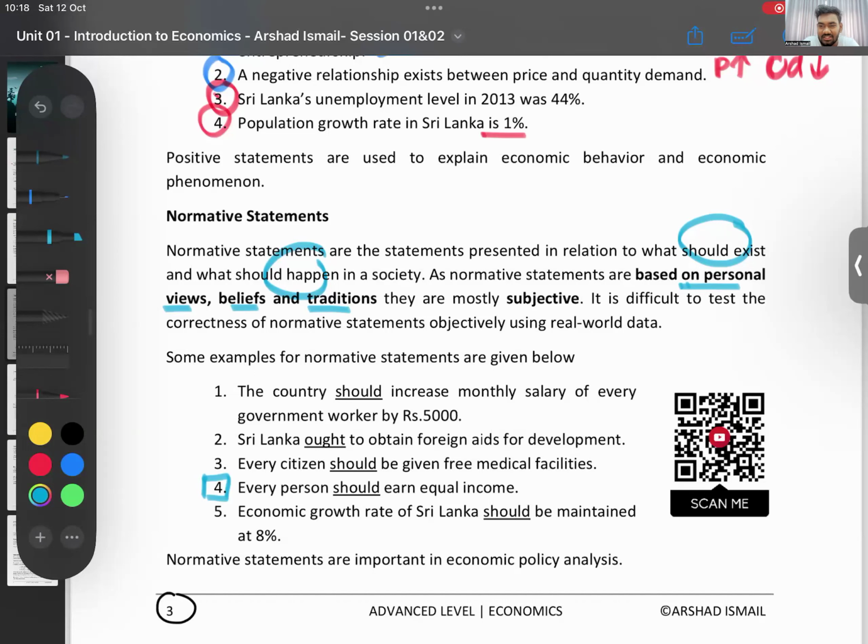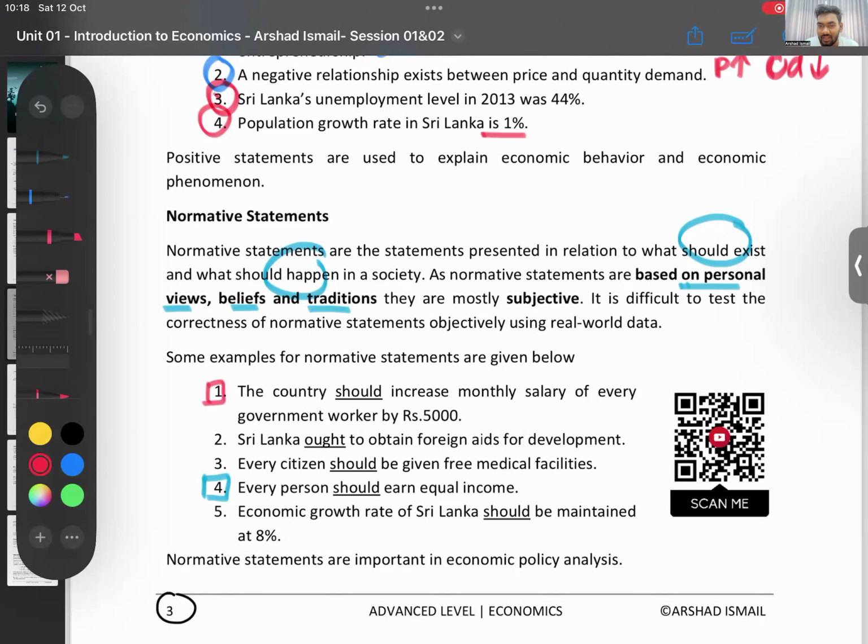You're saying, no, no, sir, there are some people who are working really hard. They should get a high income. Some people are just at home. They should not get income. You're saying that. So there is no right or wrong here, Laman. These are arguable. Your opinion, my opinion. Okay, what about this? These are more arguable.